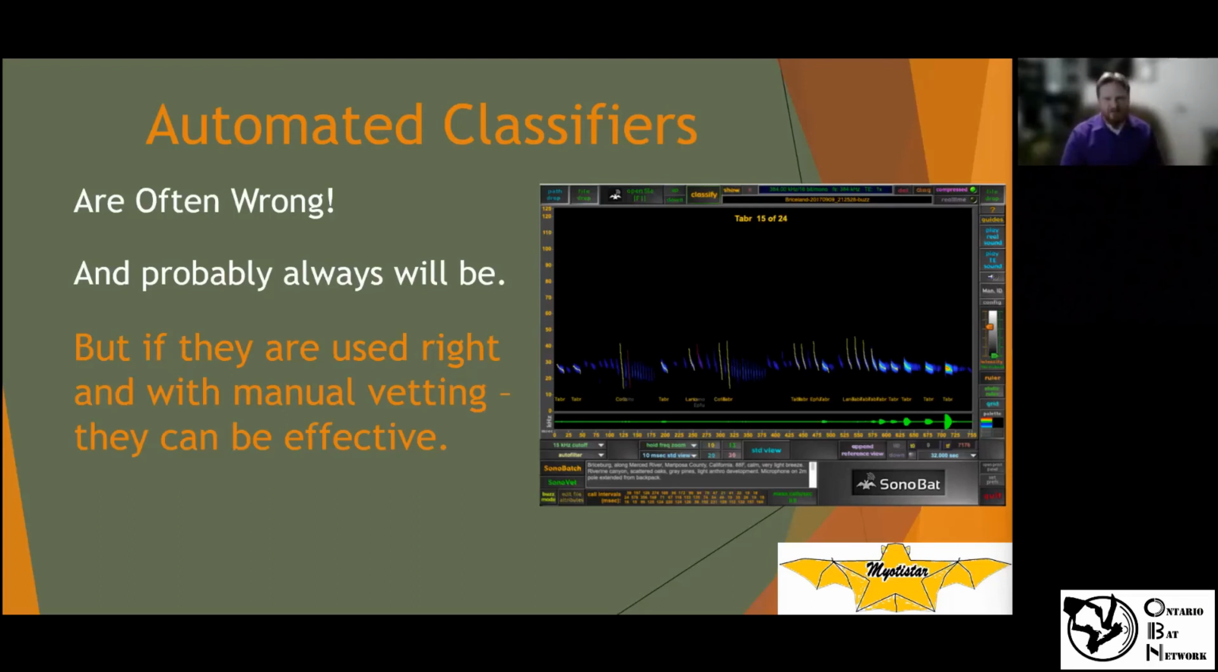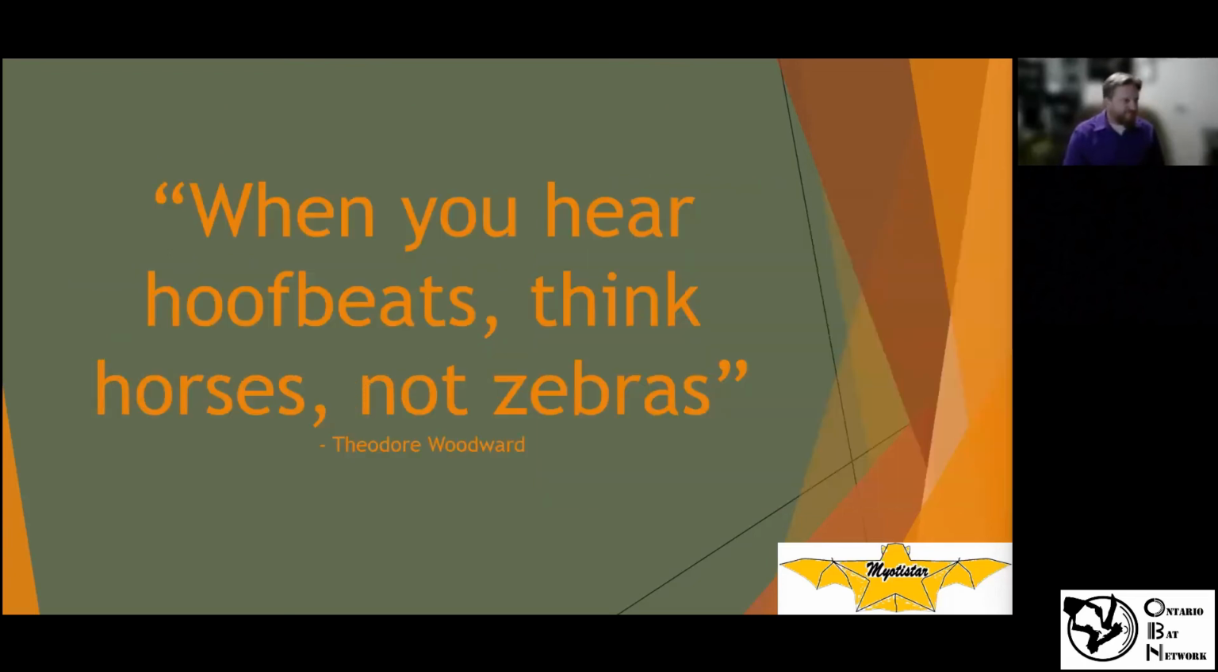And so you need to do manual vetting, and you need to have the experience to be able to do that and understand the differences in a single file. Like this particular one called it 4 different species, and it was a nice clean call. So you need to be aware when there could be errors in the auto classification and vet them.